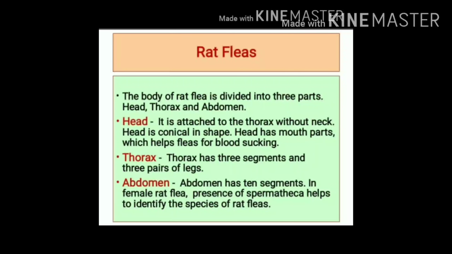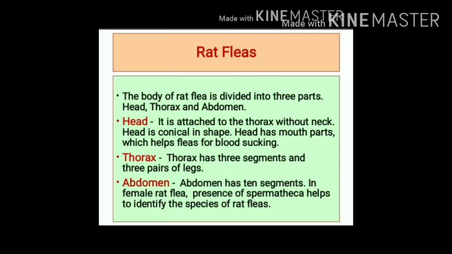Let's see details of rat fleas. Body of rat flea is divided into three parts: head, thorax, and abdomen. Head of the rat flea is conical in shape and it is attached to the thorax without neck. Head bears short, piercing mouth parts which helps the flea for blood sucking.